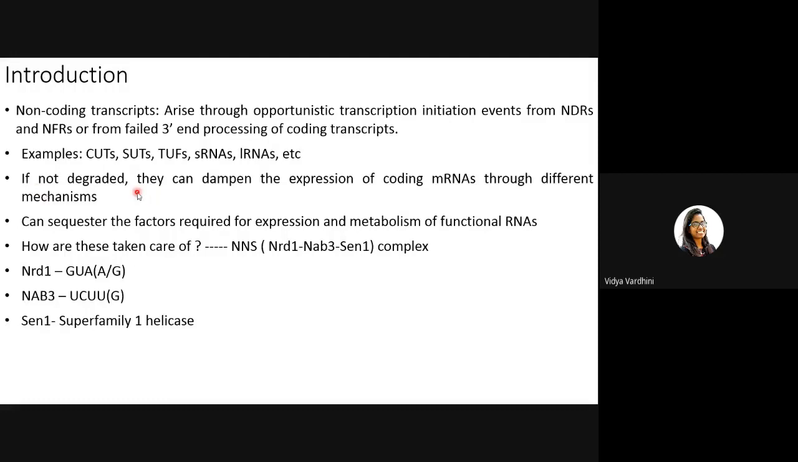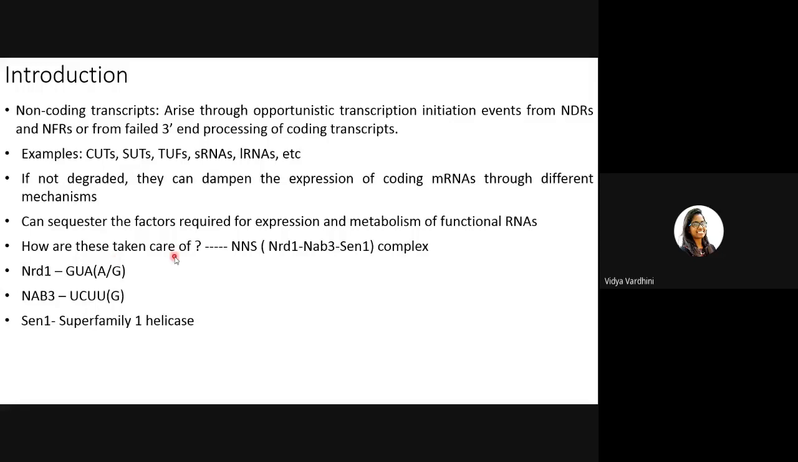If they are not degraded, they can actually dampen the expression of coding mRNAs. Say, for example, our RNA polymerase is busy transcribing these non-coding transcripts. What would the coding mRNAs do? The coding genes will not be transcribed, right? So it is very necessary for the cell to keep the non-coding transcription in control, because they can sequester the factors required for expression and metabolism of functional RNAs. So how are these taken care of?